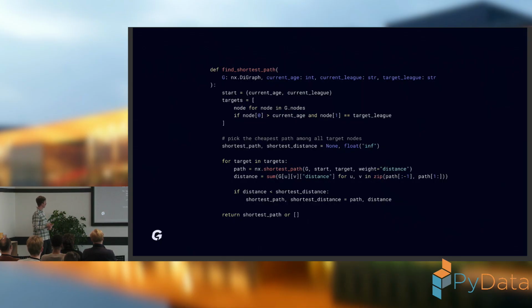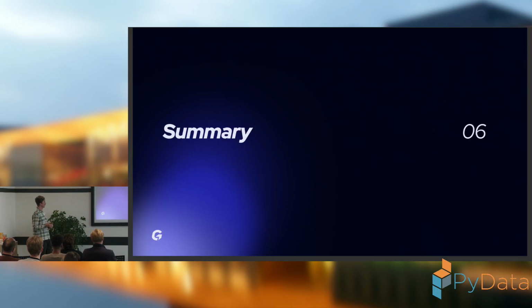So I think that's it. Let me summarize it a little bit. Today during this talk I started with introducing a great mobile application for young ice hockey players. One of the premium features of this application is the Career Path Planner, which we constructed by analyzing historical career paths of historical players.